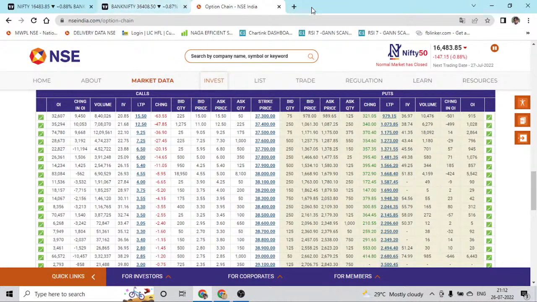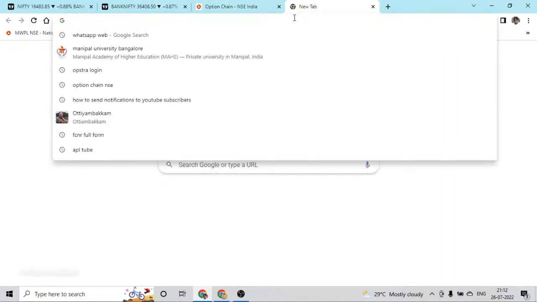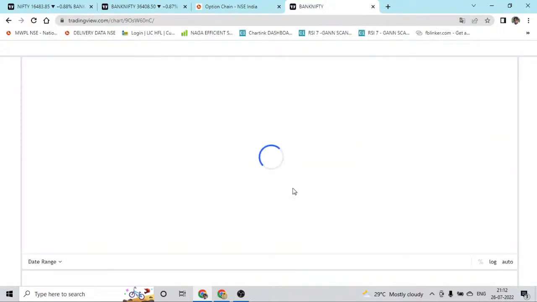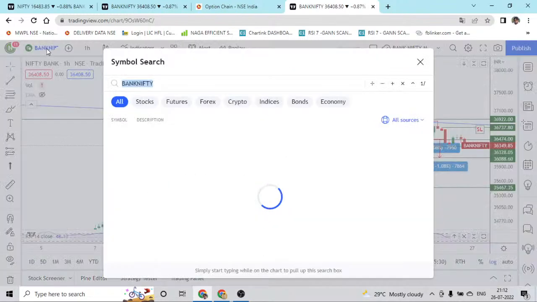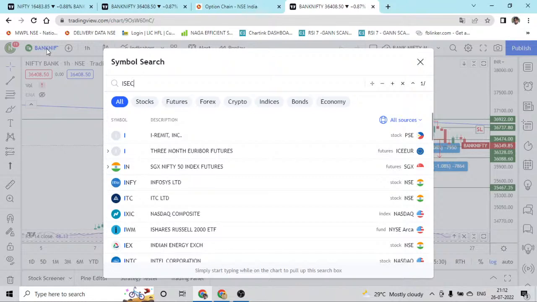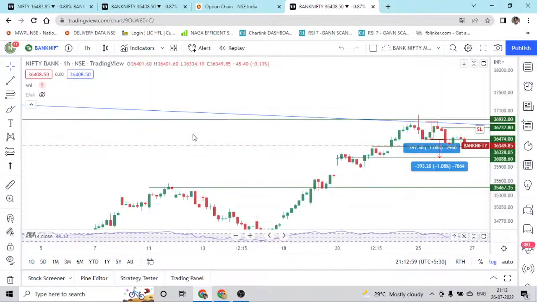So we will see a couple of stocks for swing trading as well. Today I have plotted a couple of stocks for swing trading. We will see what the setup is in those stocks. ICICI Securities is going to be one stock.